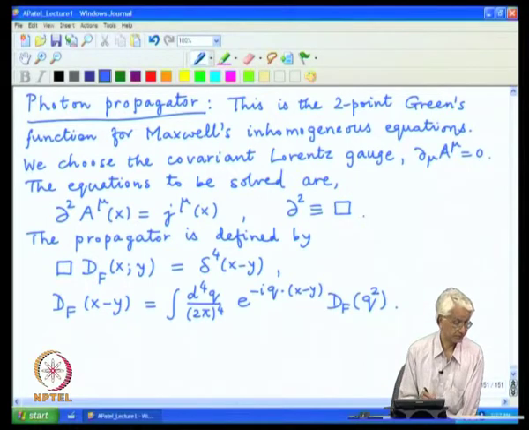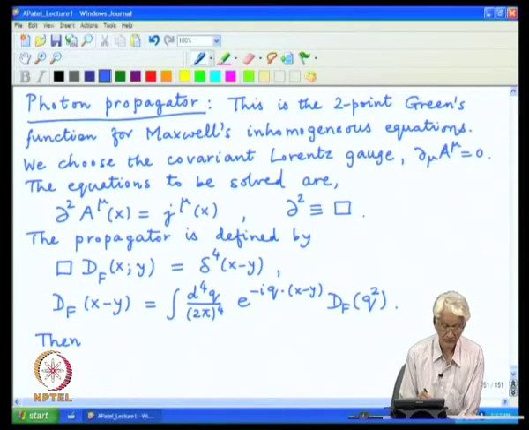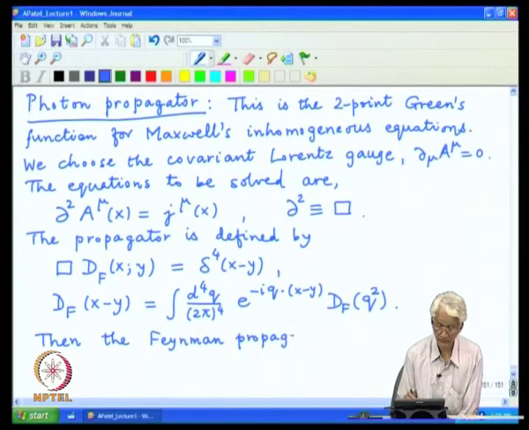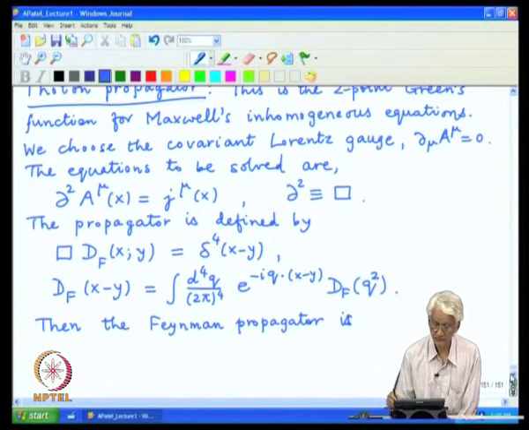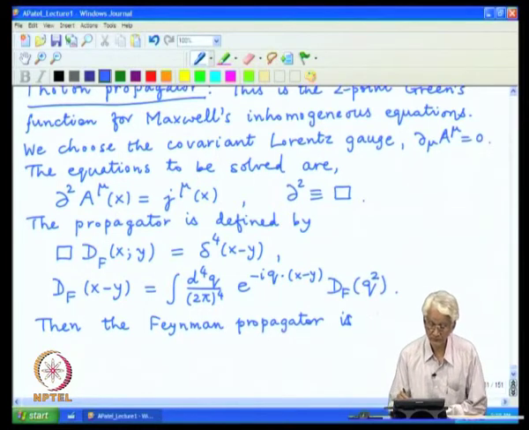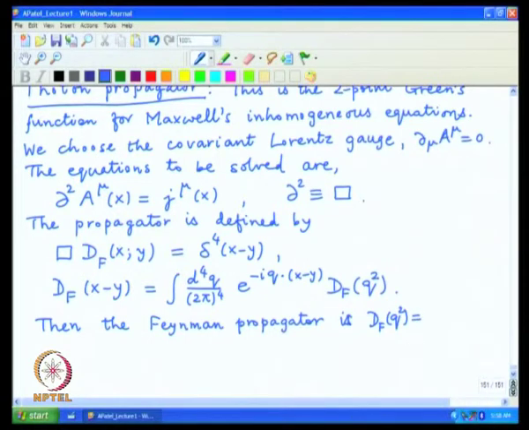So, then it is a rather straightforward equation, box becomes minus q square, the delta function in Fourier space is 1.